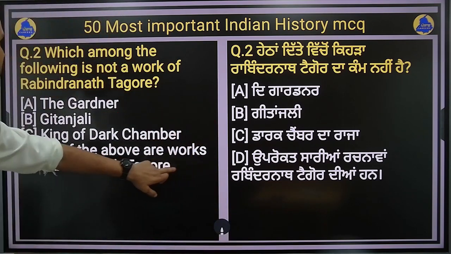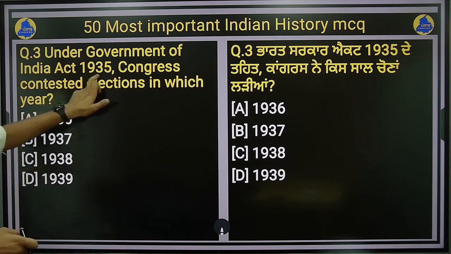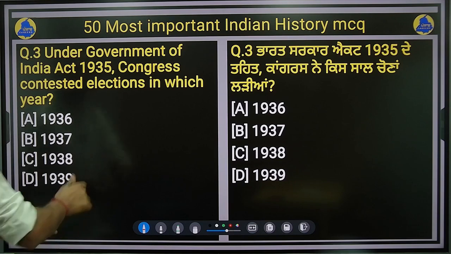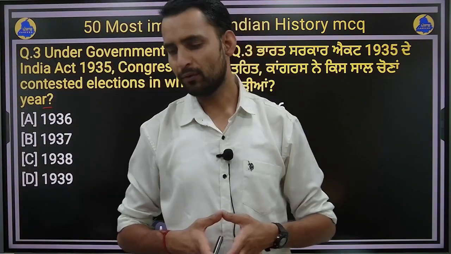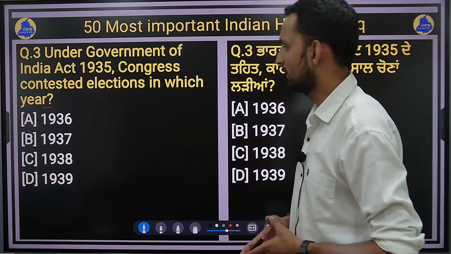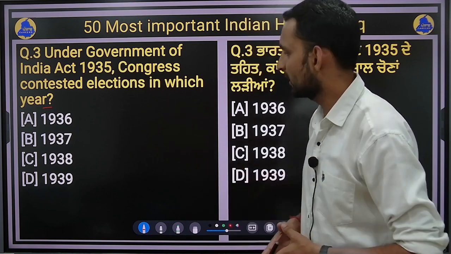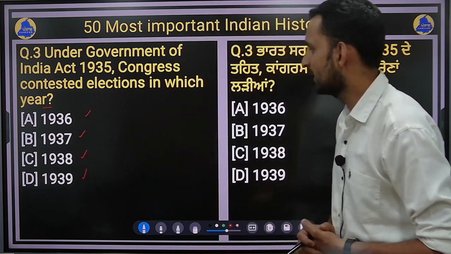Next question is your question number 3. Under Government of India Act 1935, Congress contested election in which year? In the Government of India Act 1935 there is a provision for the provincial elections, right? So in which year did the provincial election take place after the 1935 Act? 1936, 1937, 1938 or 1939.